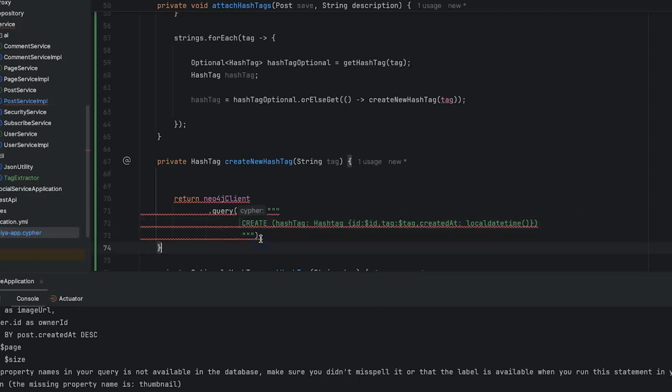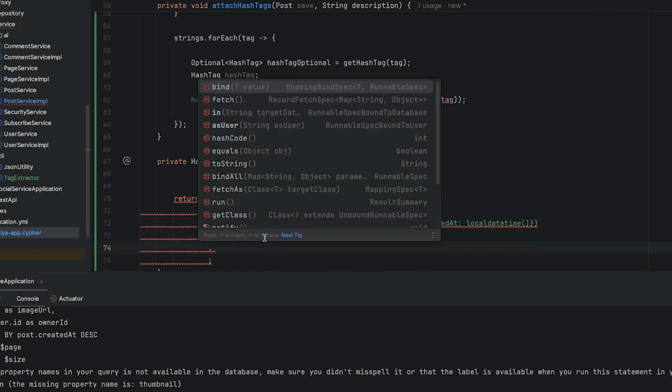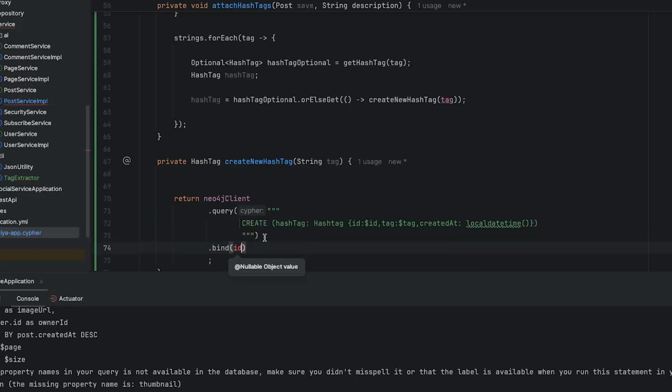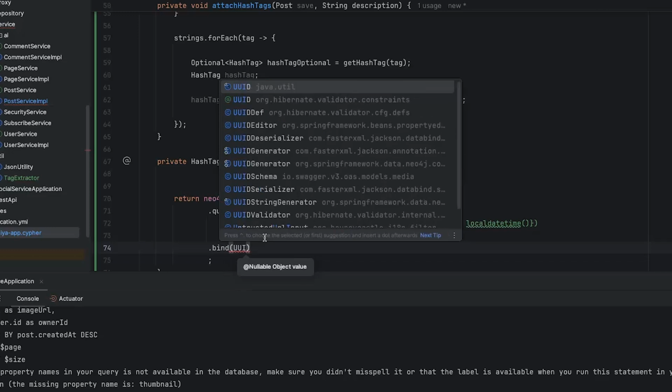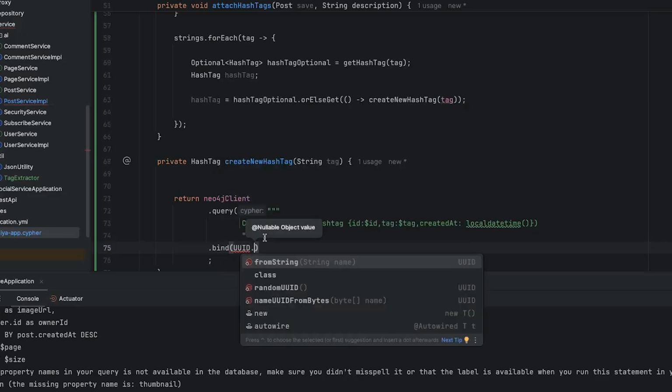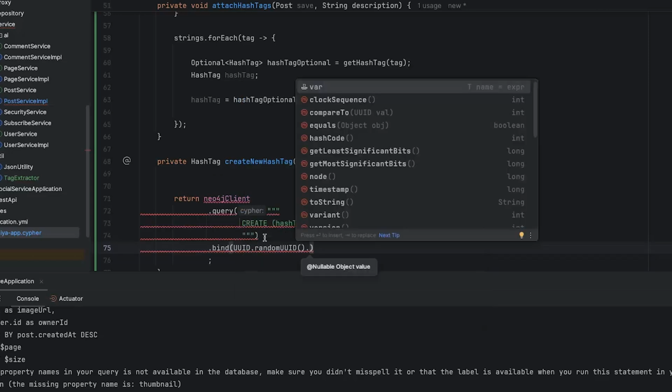And what I want to do here, we just want to bind data here. So I'll just say bind ID, like the ID is going to be UUID, like what we did, UUID random UUID dot toString.